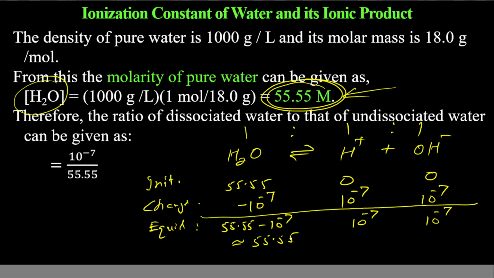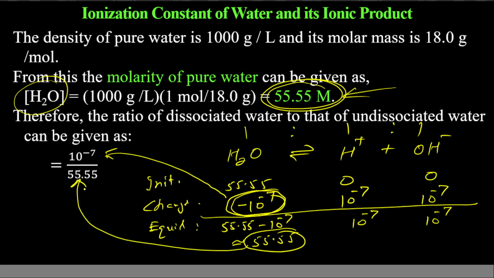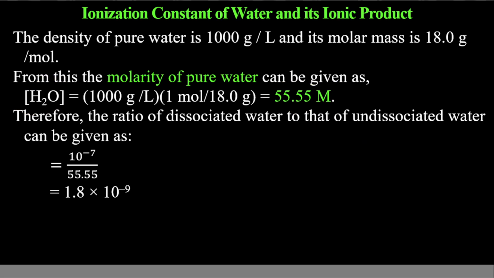So what is dissociated? Only this much got dissociated. And undissociated is 55.55. This is the ratio. It will give you 1.8 into 10 power minus 9. That is approximately, you can say, 2 into 10 power minus 9.